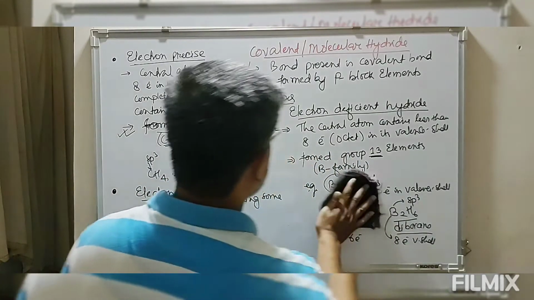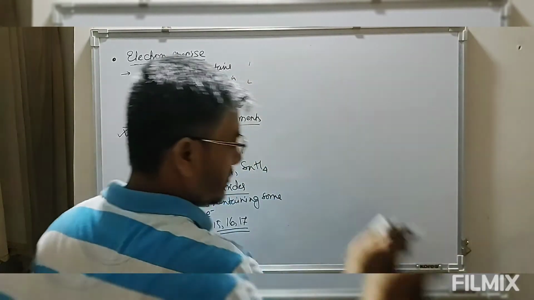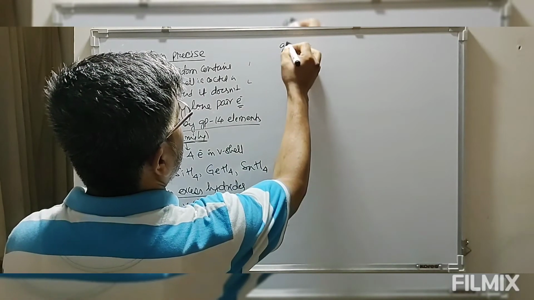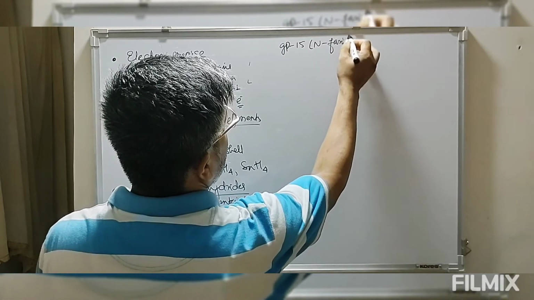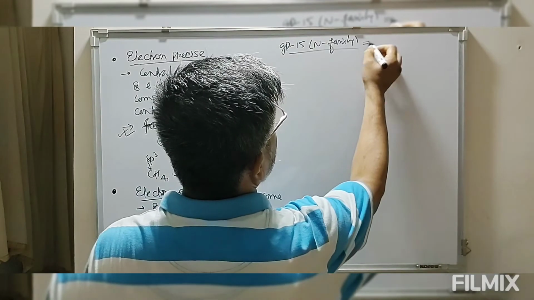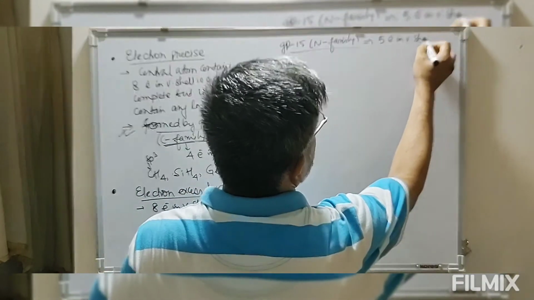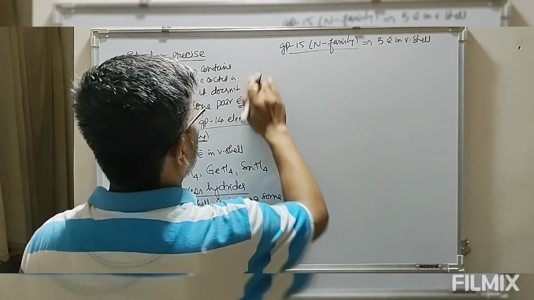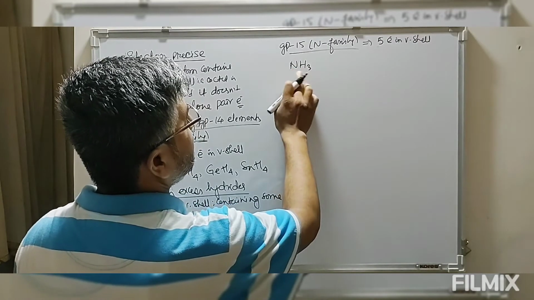Now let's take up examples of these hydrides. First let's take group 15, the nitrogen family. This group 15 contains 5 electrons in the valence shell. So these combine with 3 hydrogen to give a compound. So we get NH3.